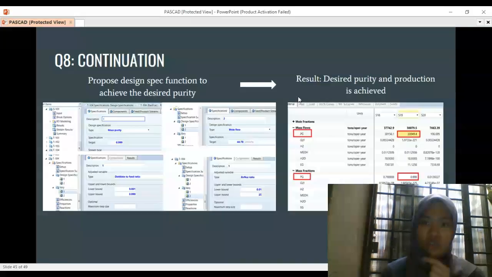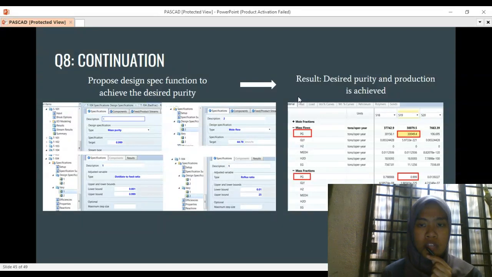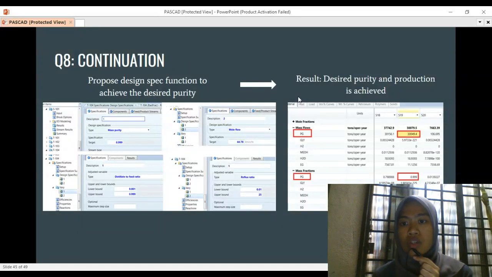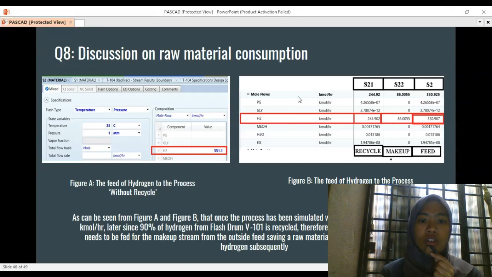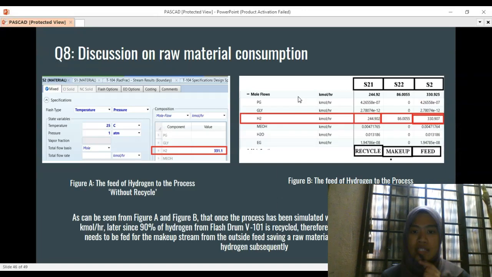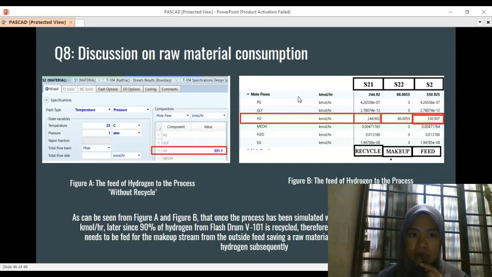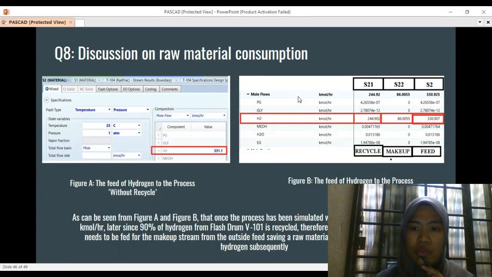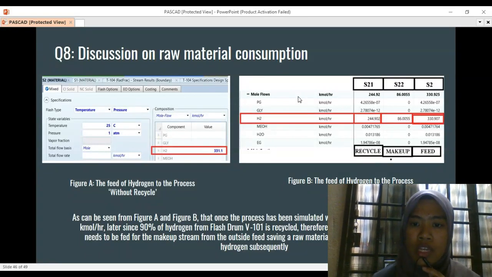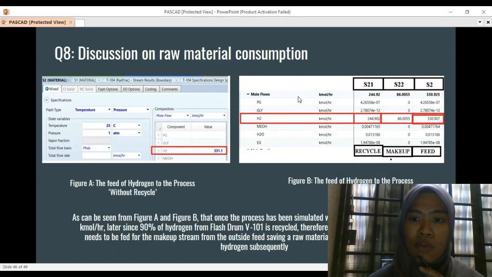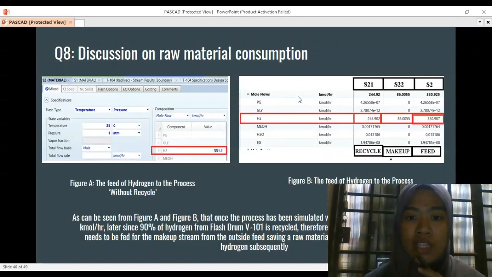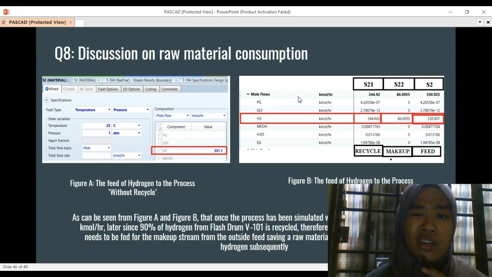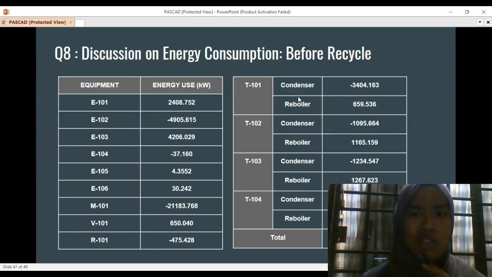Thus, we have to apply the design spec. We do the design spec again with the recycle, and then we will achieve the desired purity and also the desired production rate. Okay, based on the raw material consumption, we can see that when we recycle, only 86.005 kmol per hour of hydrogen needs to be fed in the makeup stream from the outside, which is saving the raw material by around 244.902 kmol per hour of hydrogen.